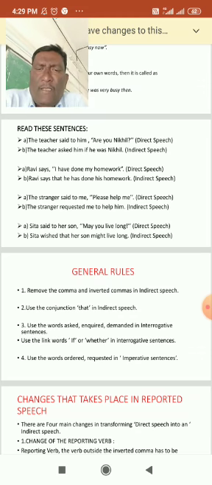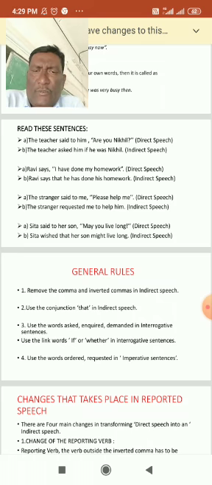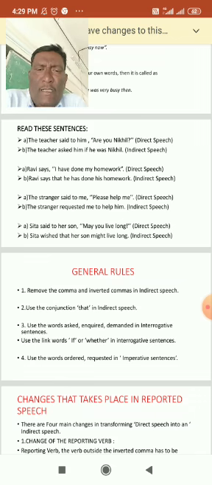Now the next one. Ravi says, "I have done my homework." Direct speech. Ravi says that he has done his homework. It is indirect speech. Next one, the stranger said to me, "Please help me." Direct speech. The stranger requested me to help him.